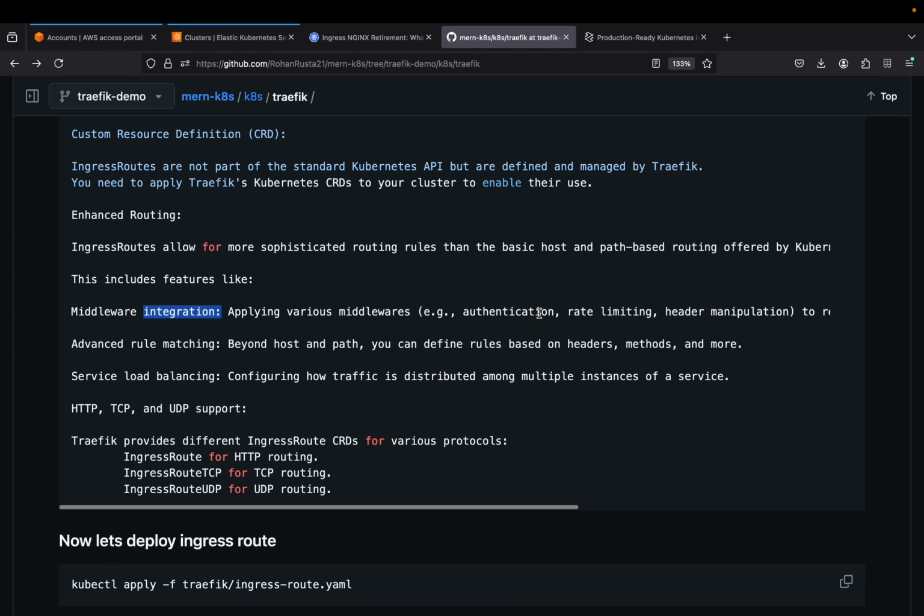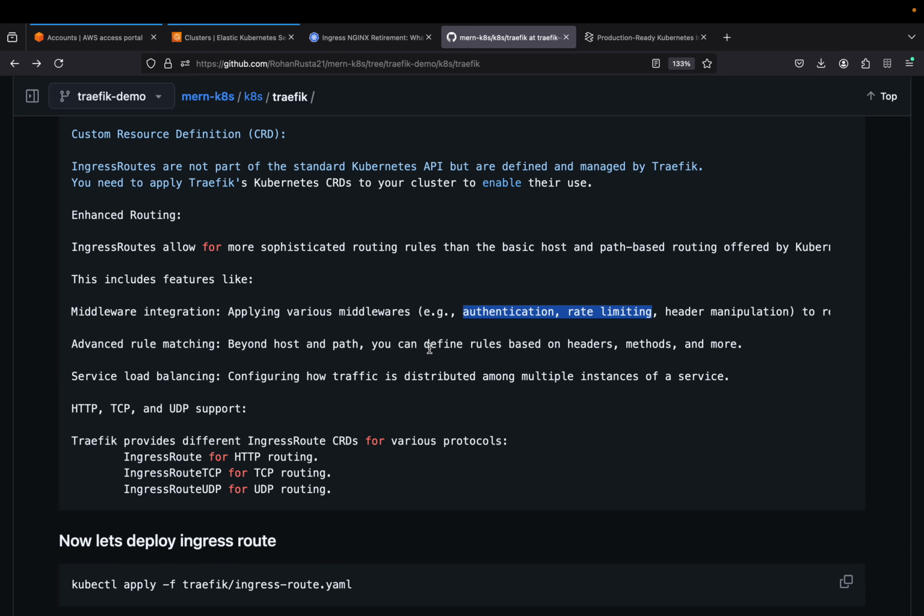Using authentication and rate limiting, we can reduce the load for the backend services, and we can filter out malicious traffic or malicious requests before reaching inside our Kubernetes cluster.